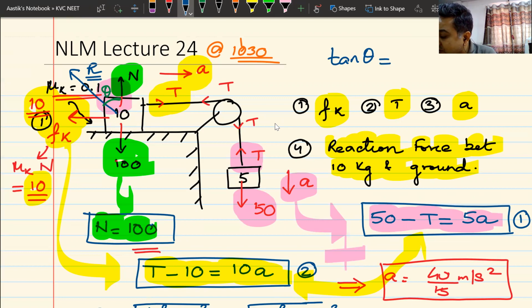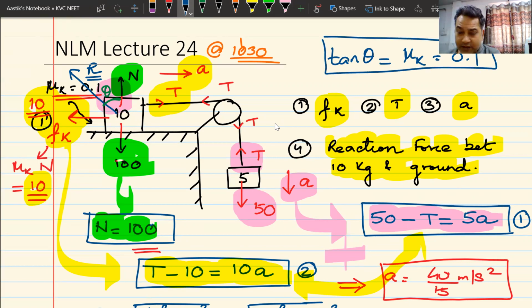Tan theta will be just equal to mu k, and mu k is 0.1. So that is how you can find out the value of angle of friction. Theta simply becomes tan inverse of 0.1.